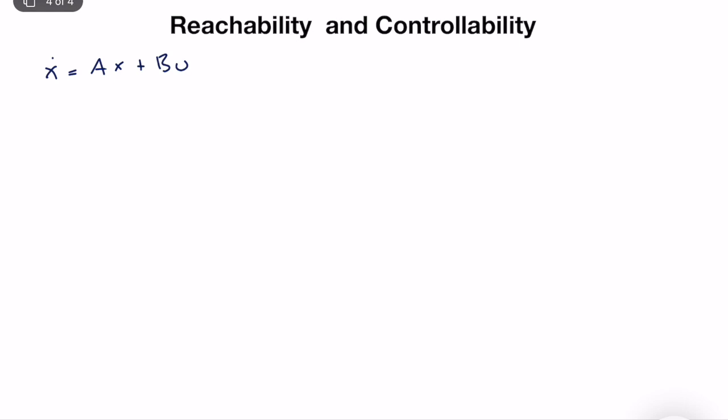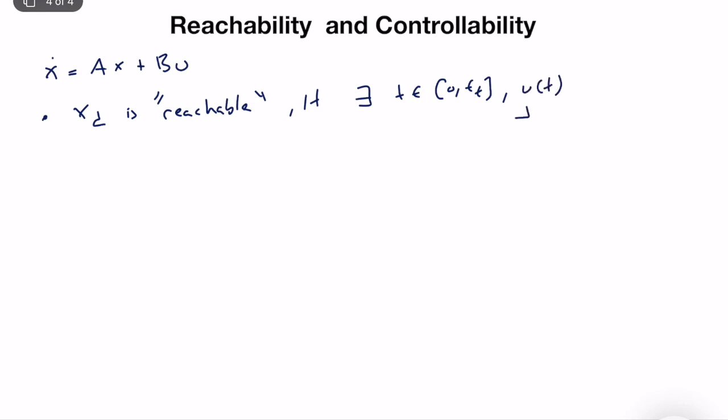In order to talk about the reachability of a system, we need to talk about the reachability of a state, or controllability, of course. We say that xd is a reachable state, as a definition, if there exists a finite time interval [0, tf] and an associated control input defined in this interval, such that x of tf is equal to xd, where x of 0 is equal to 0.